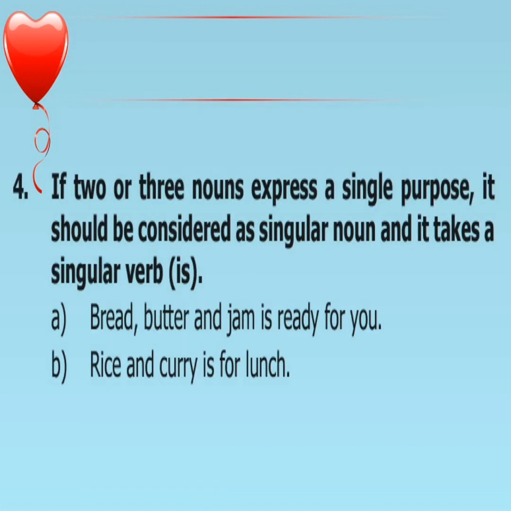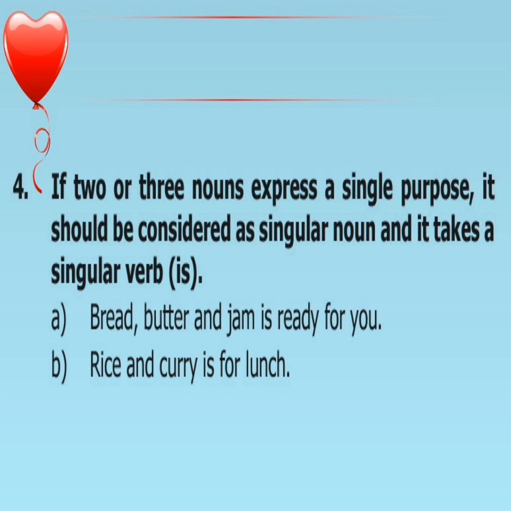If two or three nouns express a single purpose, it should be considered as a singular noun and it takes a singular verb, that is is or V plus S form. Bread, butter and jam: three nouns, but it expresses one idea, so the verb is is.